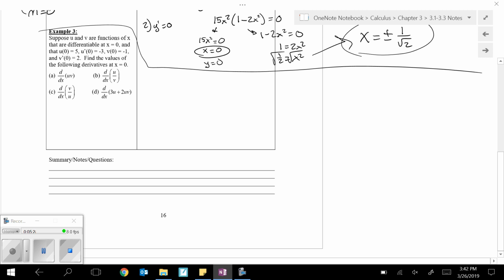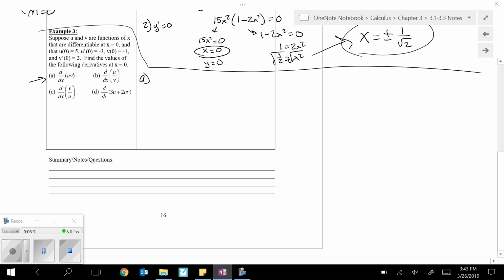Okay, example 3 is a bunch of application of derivatives. Surprise, surprise, that's what the whole video is about. But the context is a little bit different. See how the problems are presented using the traditional notation of u's and v's. What we've done is give you a bunch of information about those functions at specific points without actually telling you the functions themselves. So we've given you both of the function values at 0 as well as their derivatives at 0. And our job is to come up with a, b, c, and d, all these weird things, which we can totally do. So in problem A, it says find the derivative of u times v.